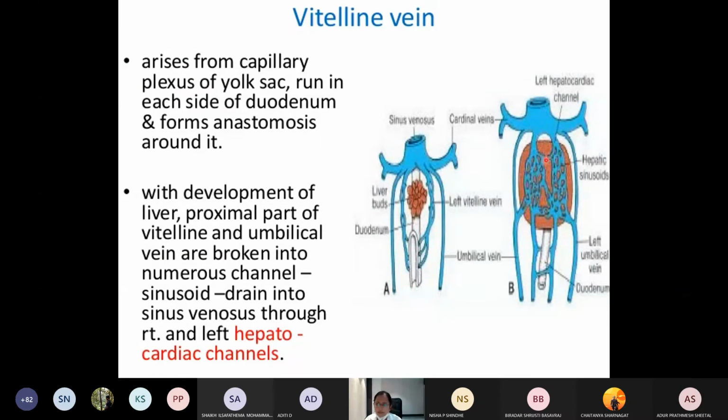Most of this, just some part of this I will tell you. So these are the vitelline veins. What happens to the vitelline veins? Most of the cephalic part will regress. Only the cephalic part of this, what happens? It will connect the liver to the heart.